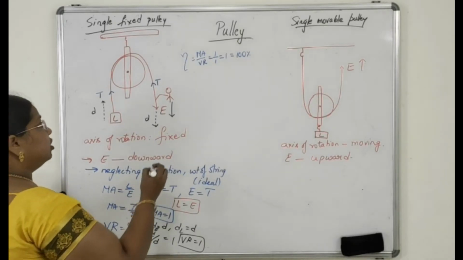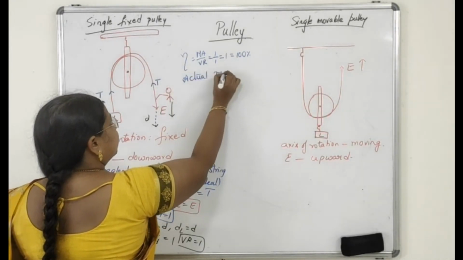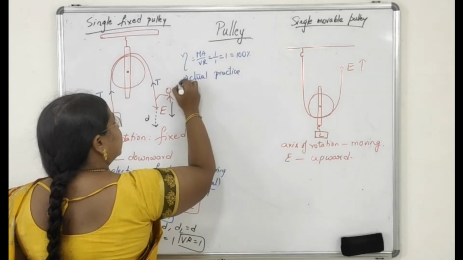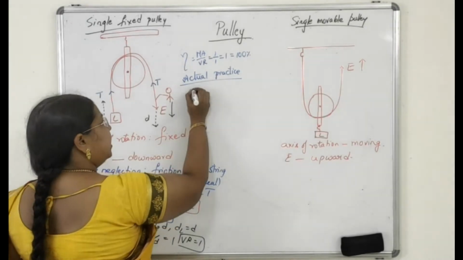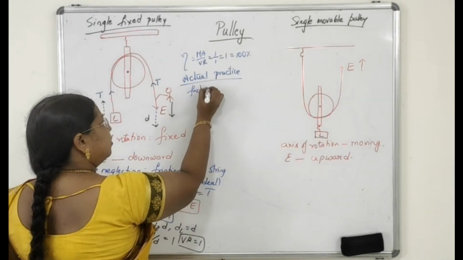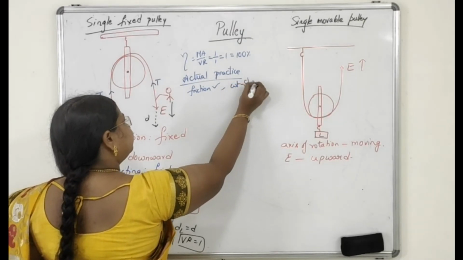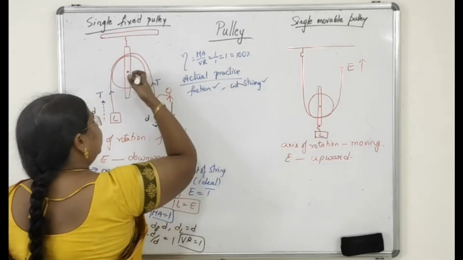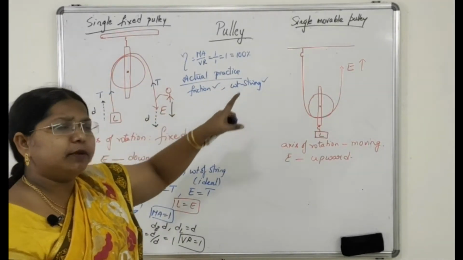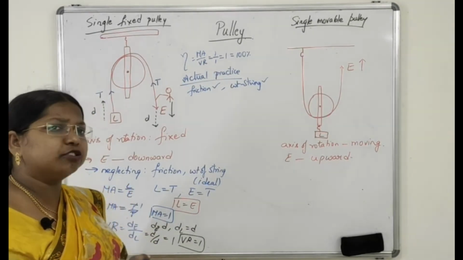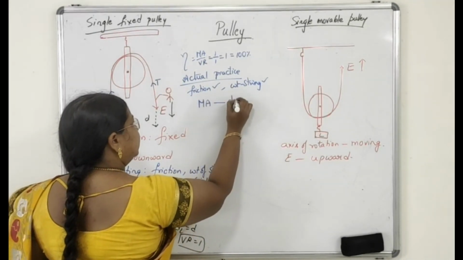But in actual practice, what happens? In an actual machine, friction will be acting, and weight of the string will be there. Weight of the pulley will also be acting in actual practice. Therefore, your MA will decrease.